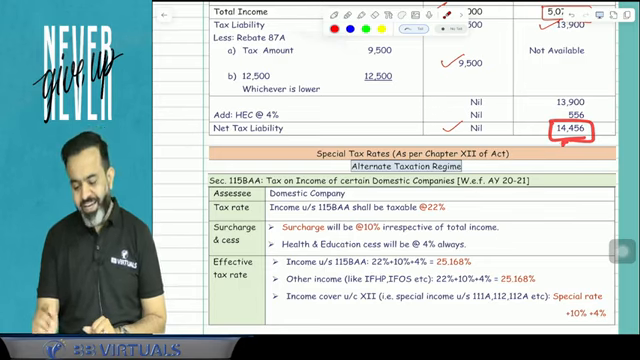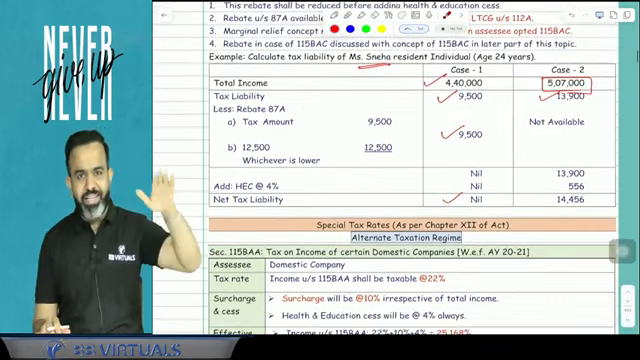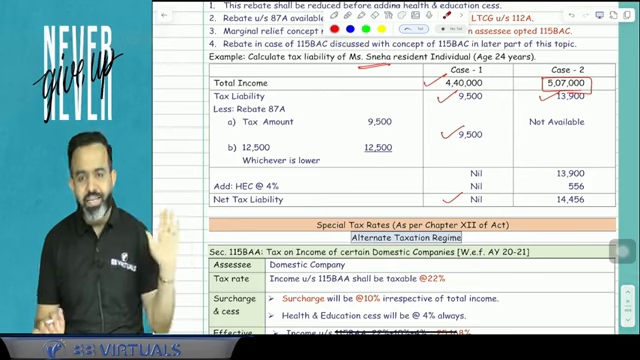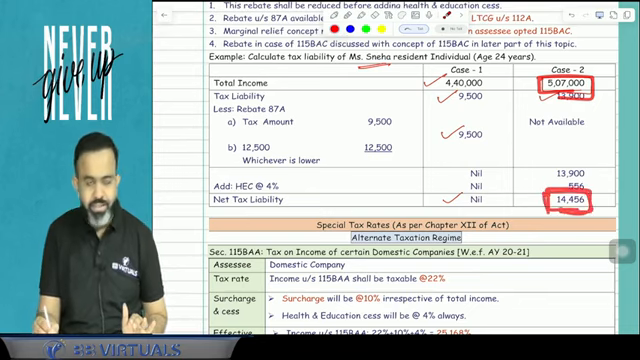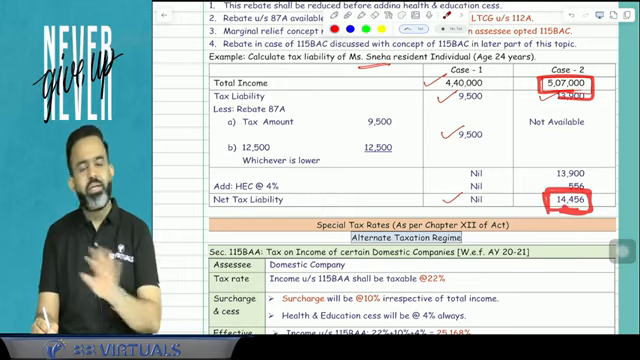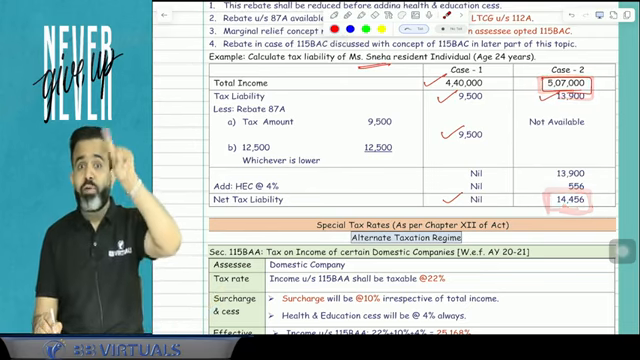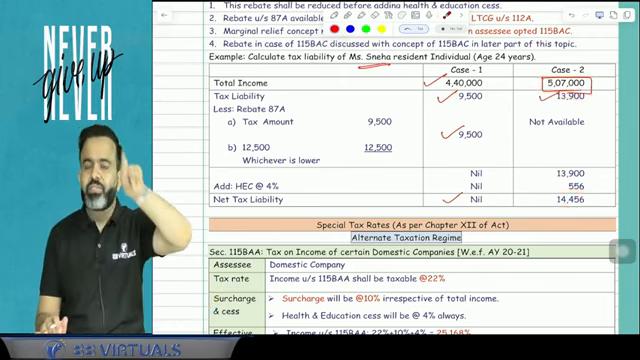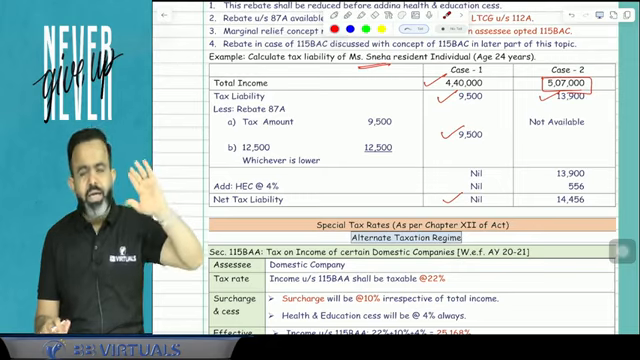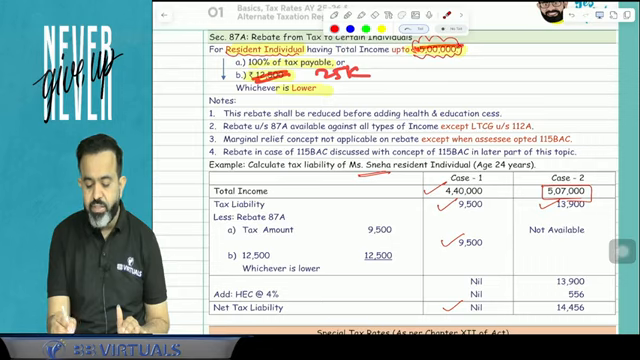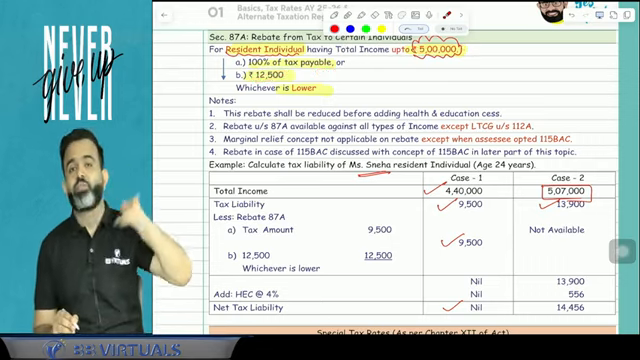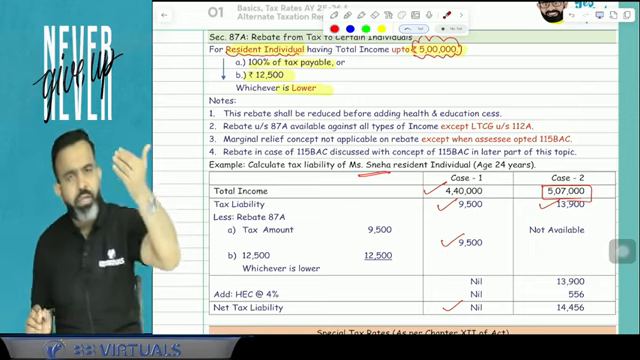Sir, this is cheating, because if our income is only up to 5 lakh, then rebate is available and due to that tax is nil. But here we have earned an extra 7,000 and due to that there is a tax of 14,456. Sir, is there any marginal relief in case of the rebate? Answer is no, marginal relief is not available here. But guys, if you follow 115BAC, then certain marginal relief is available, which we will discuss with 115BAC. And under section 87A there is a change. If you follow 115BAC, then instead of 12,500 there is 25,000, and instead of 5 lakh there is 7 lakh, meaning up to 7 lakh there is no need to pay tax if you follow 115BAC.